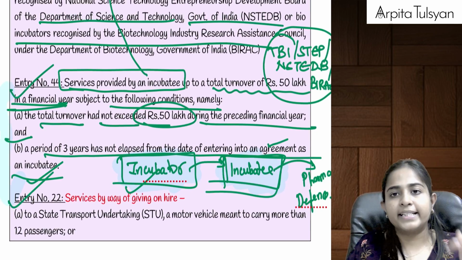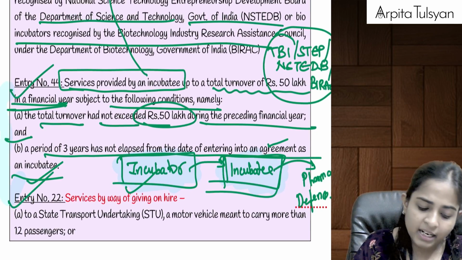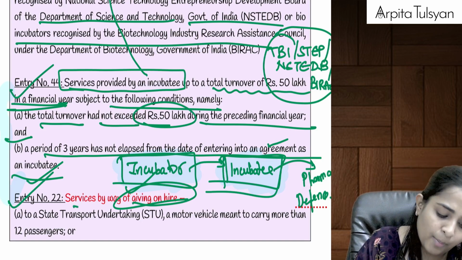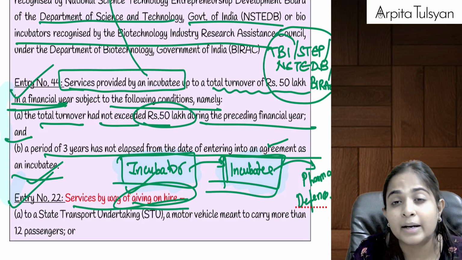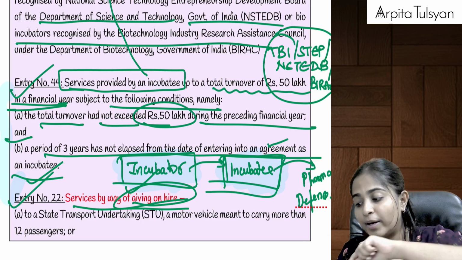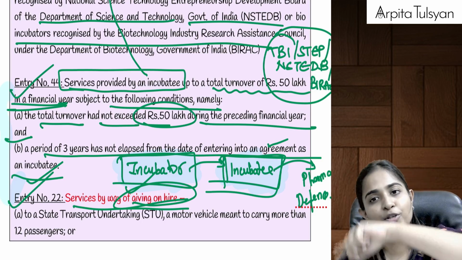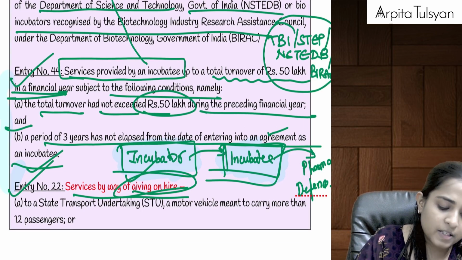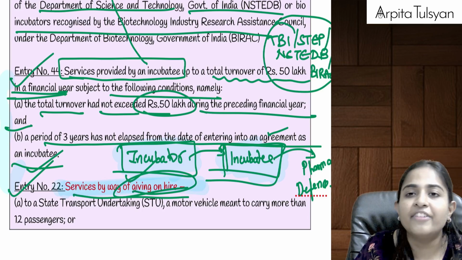Then going on to the next entry, that is entry number 22. Entry number 22, partially we have done it in educational services. This was talking about services by giving on hire. Remember, bus driver uncle taking a bus on hire, then providing it to the educational institution, and then the educational institution providing it to its students, faculty, staff, etc. So, services by way of giving on hire.